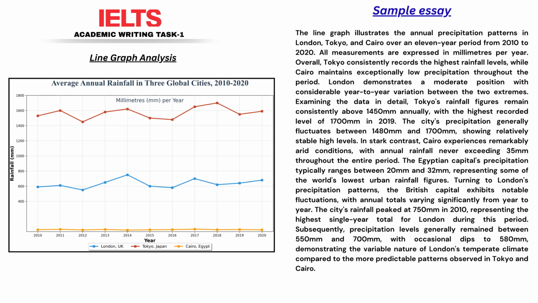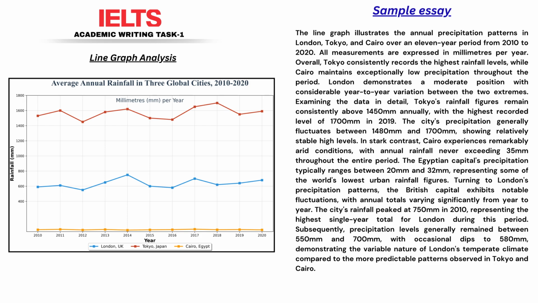Today we are going to conduct a deep dive into a model answer for an IELTS Academic Writing Task 1. We're not just going to look at the essay, we will dissect it line by line to understand the elements that make it a high band response. My goal is for you to leave this session with a clear blueprint for success, understanding the structure, the sophisticated language, and the analytical techniques you need to use.